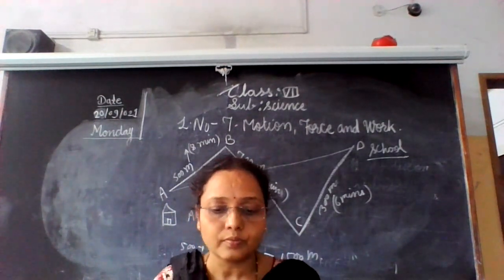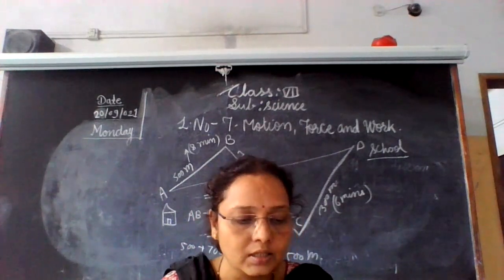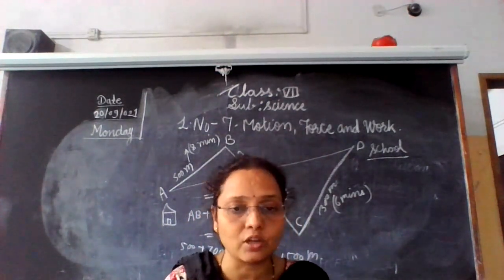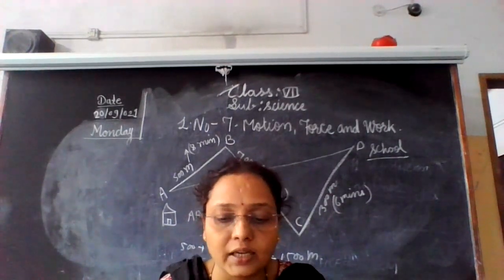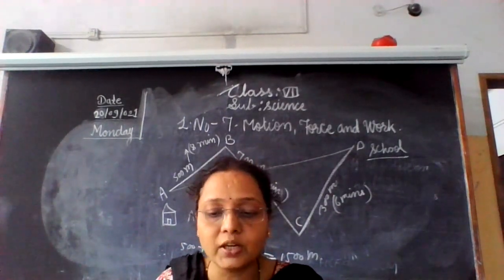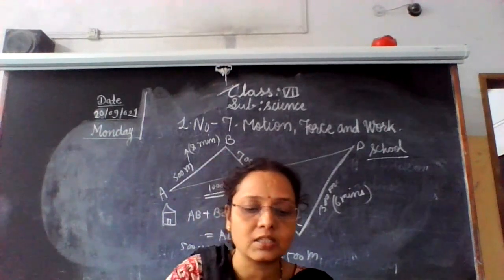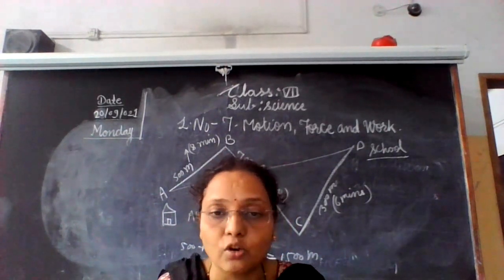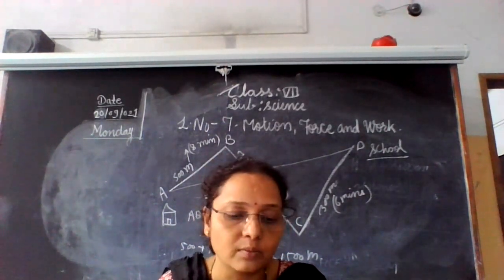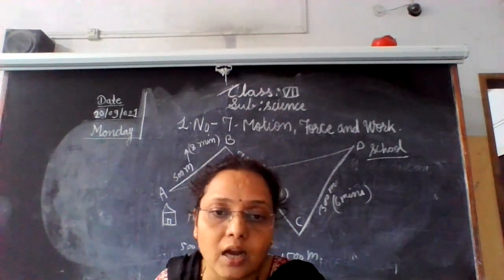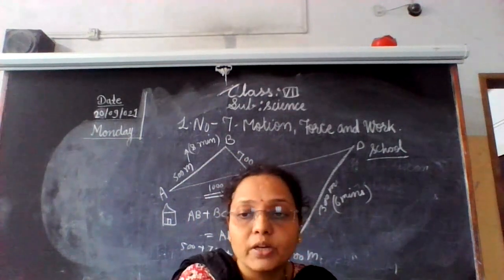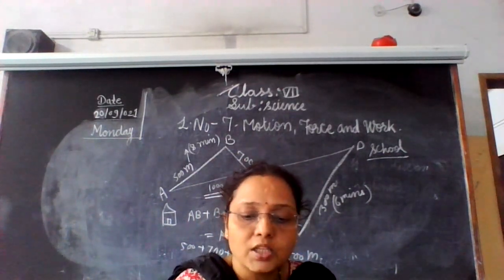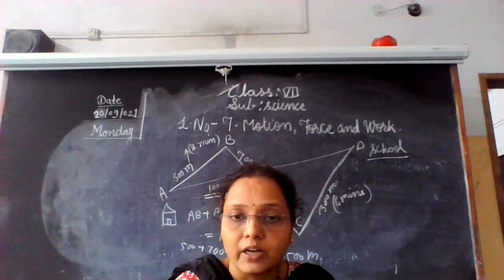First you see this, few more examples of speed. The SI unit of speed is meter per second. A speed of fast moving vehicles is usually expressed in kilometer per hour. Means हम लोग जब speed calculate करते हैं कि गाड़ी की fast speed है, train की speed है, so that is kilometer per hour. These units are interconvertible.